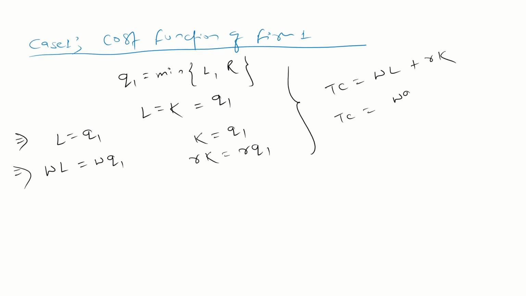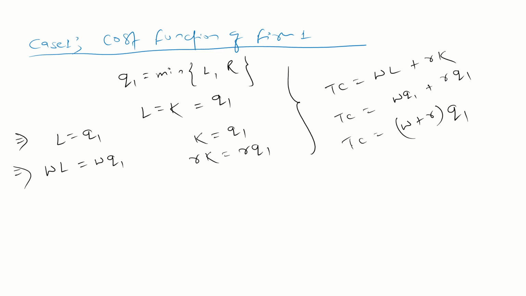Total cost WL is what? WQ1, plus RQ1. So total cost is what? (W plus R)Q1. Guys, this is the cost function in terms of min. Whenever you face min, this is the cost function. We have done this many times.